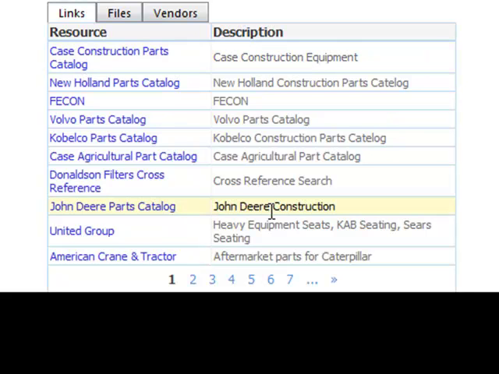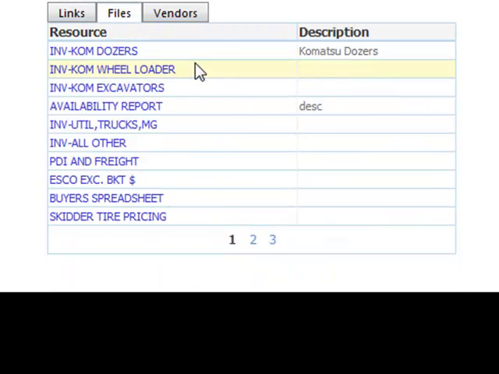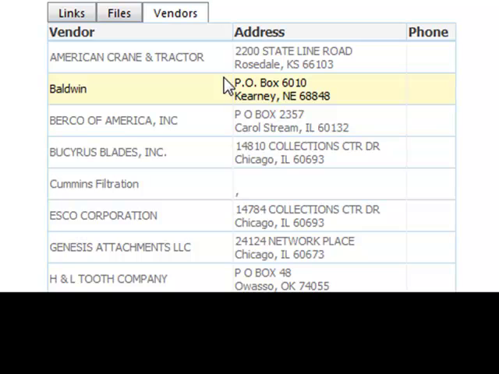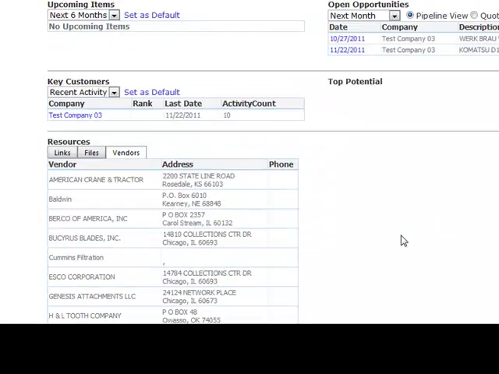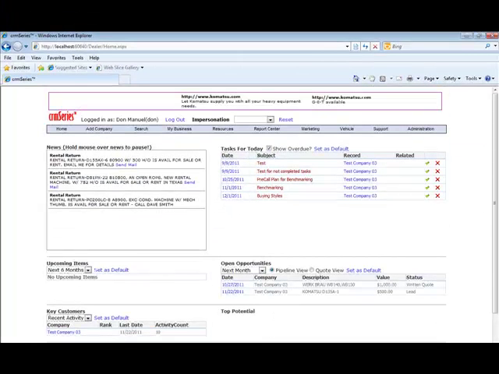In this case, we have some parts catalogs here. If you want to set some files out there, you can. And also if you want to put your vendors out there so that you have quick access to that information. That's what that is. So that's a little overview of what the home screen is in the next generation of crmSeries.